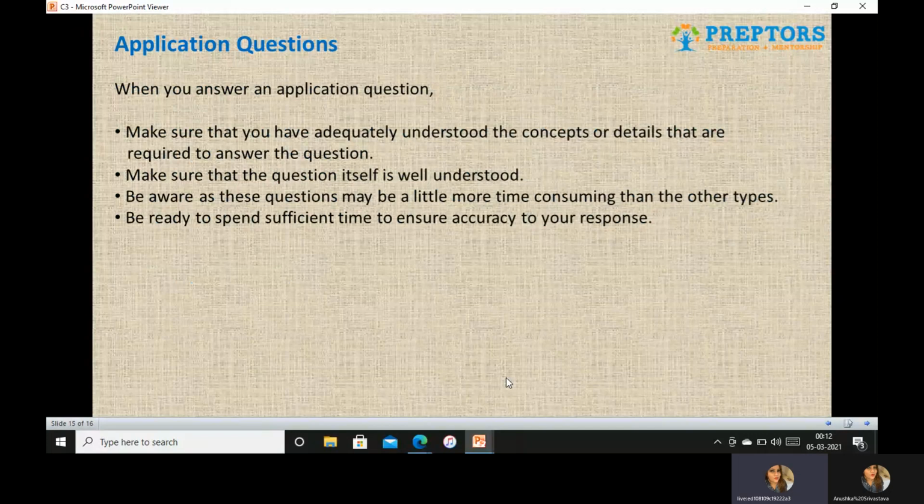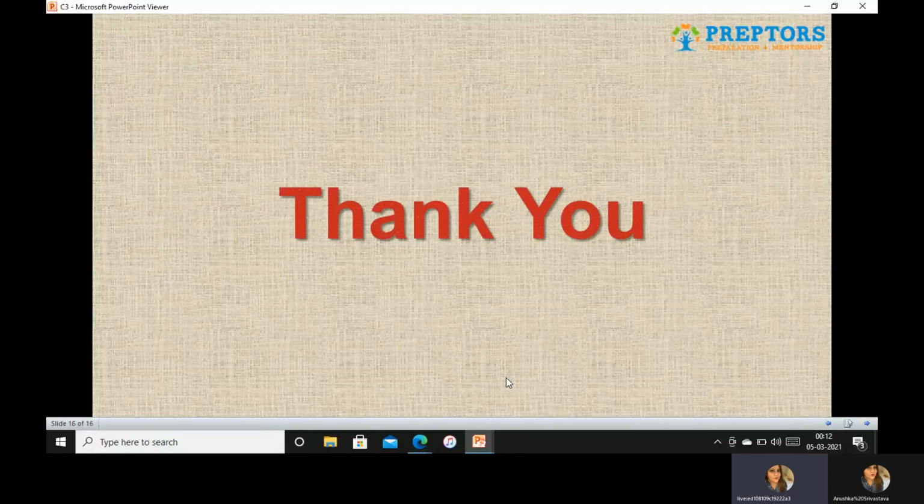If you want accuracy, then definitely you will have to give enough time to read the question as well as the para. If you hurry up, you may mark the second best option, which is the trickster, which is intentionally given to confuse you. So don't be in haste, don't be in a hurry. Be calm and give it time.